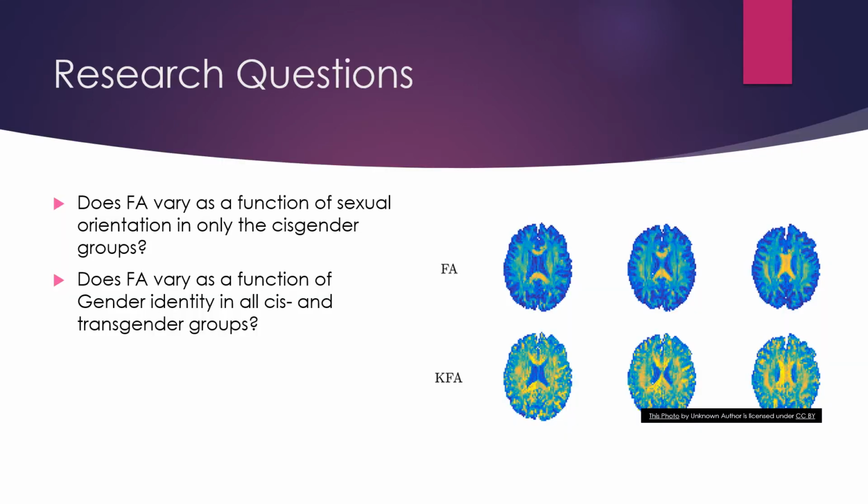Some of the research questions being asked from this study are, how does FA vary as a function of sexual orientation in only cisgender groups, and how does FA vary as a function of gender identity in all cis and transgender groups? To answer these questions, the following methods were performed.